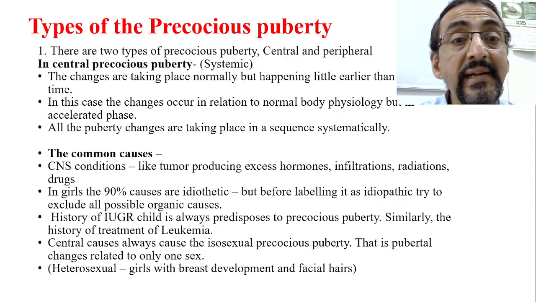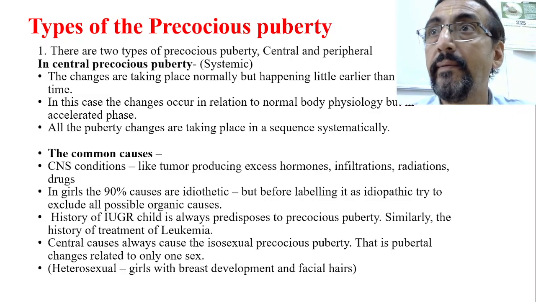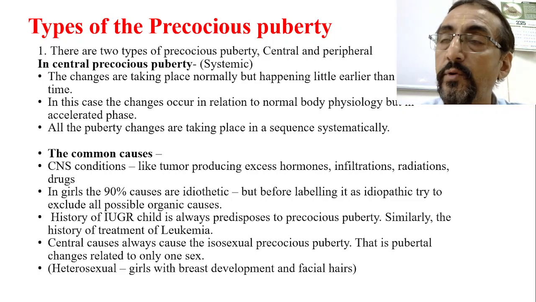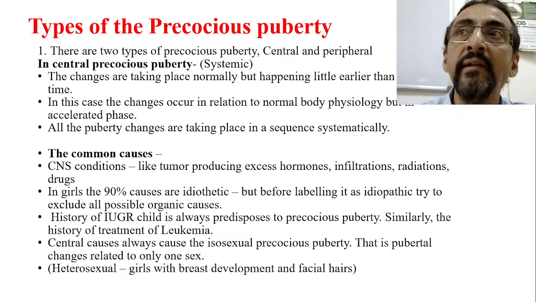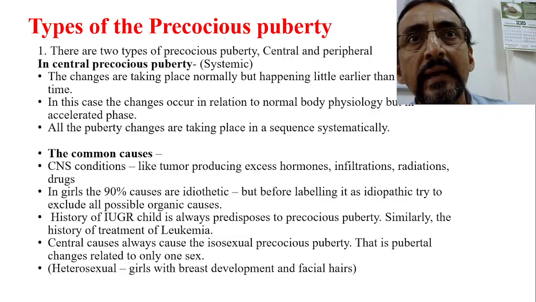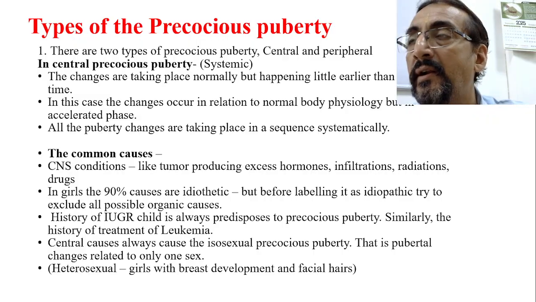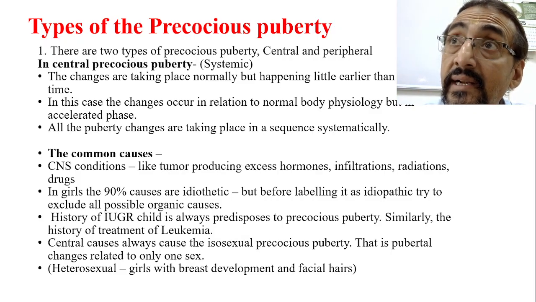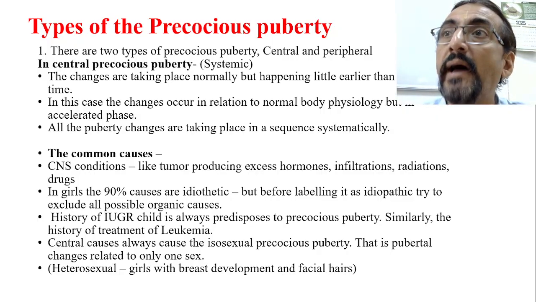Now in girls, 90% of the cases of precocious puberty are idiopathic. This is very important. I told you that excess production of pituitary hormones, like in tumors of the pituitary gland, radiation, some drug effects, or infiltration of something into the pituitary gland, all these conditions produce excess hormone from the pituitary gland and cause abnormal central precocious puberty. But in girls, 90% of the cases of central precocious puberty are idiopathic.